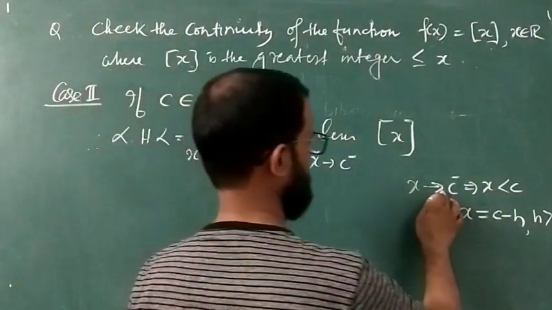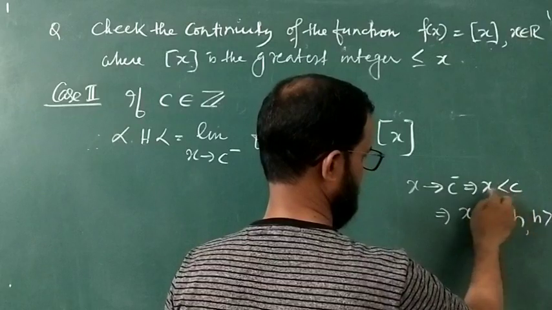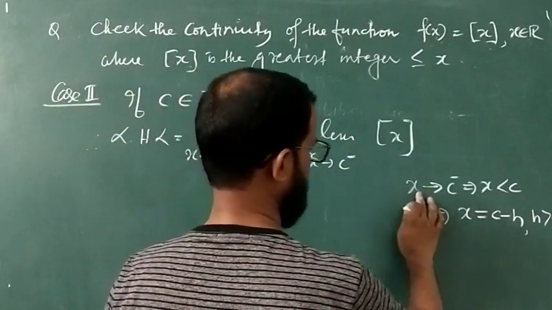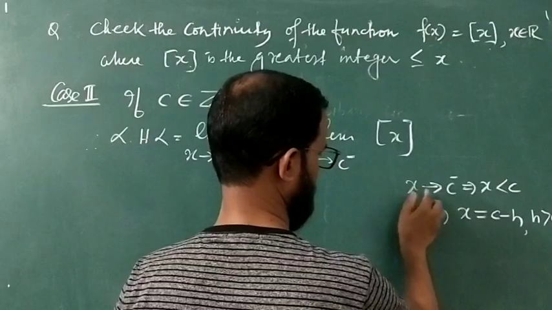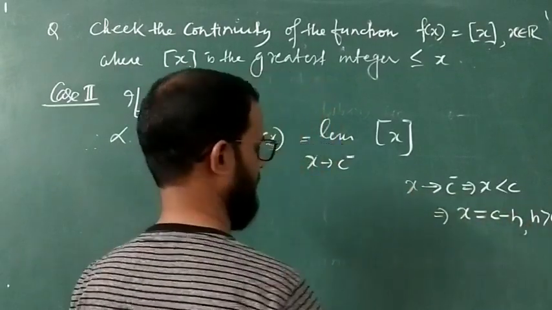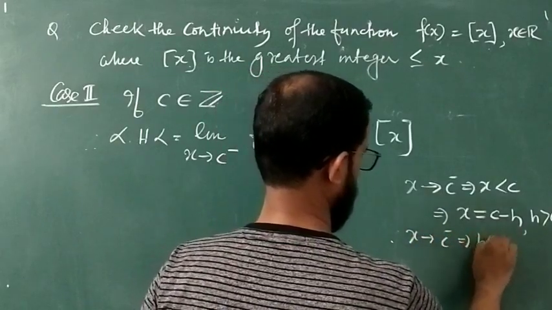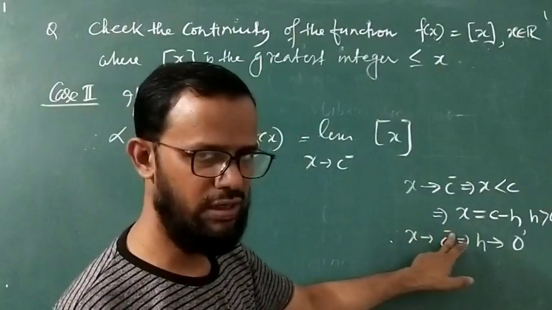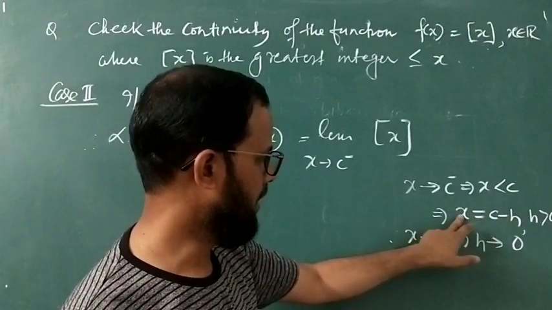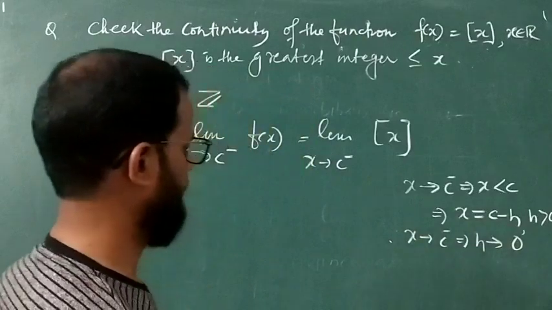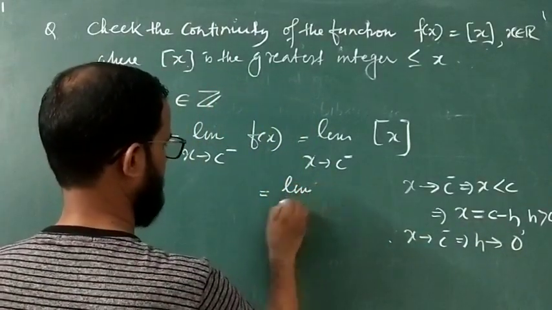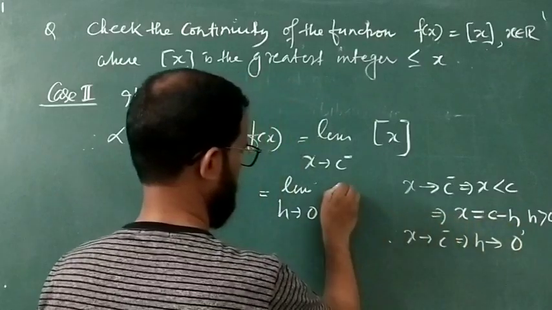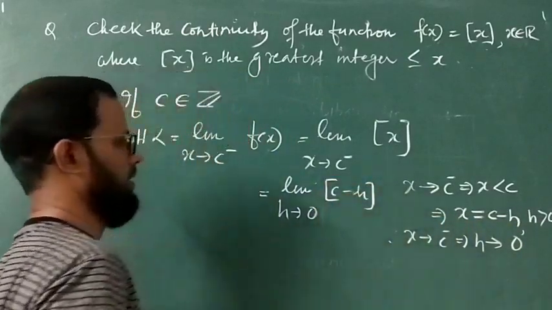So x tends to c minus implies x is less than c, and when x is less than c, x is equal to c minus something. Now I am converting x in terms of h. So the limit of x has to be converted into a limit in h. Therefore x tends to c minus implies h tends to what? 0. If you put the approximate value of x as c, then c cancels, so h tends to 0. So the limit x tends to c minus becomes h tends to 0, and in place of x you put c minus h.